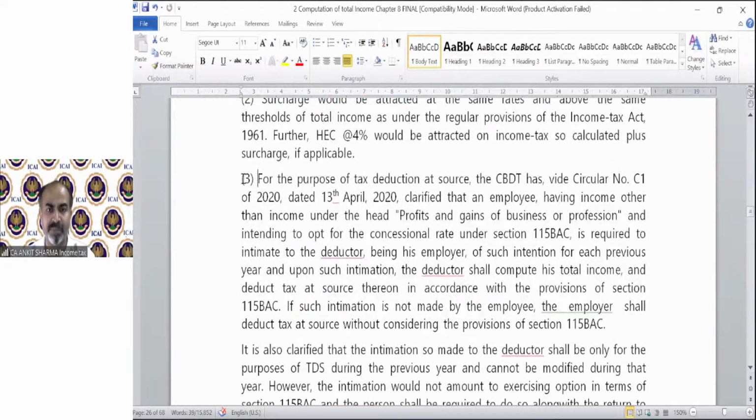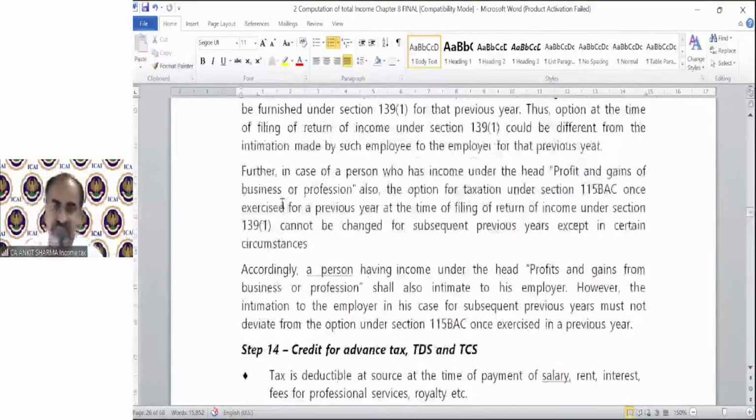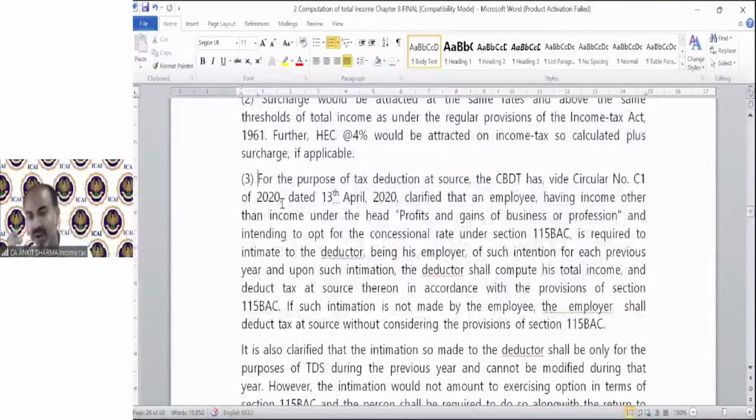The third point is important, that is regarding TDS. Again, it's a very simple provision. The whole paragraph has been framed to make you understand this concept. This is very simple. If you are doing a job somewhere, you are an employee, so your employer deducts the TDS on your salary. You need to inform your employer.